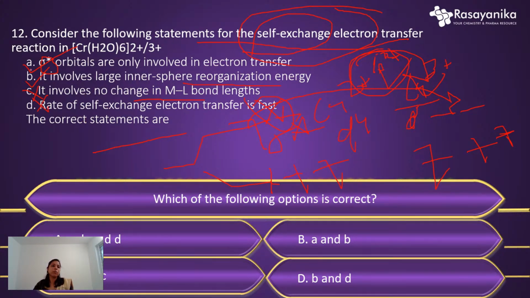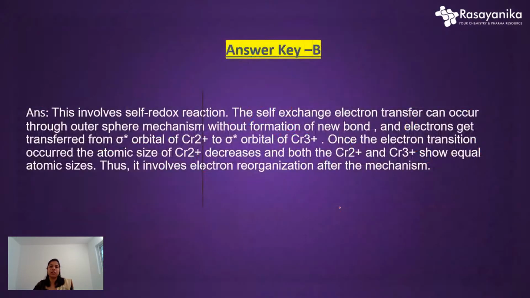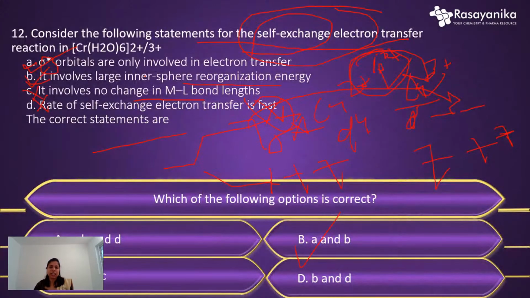So the correct statements will be A and B, which means the correct option is option B. This explanation is what I have written here and explained here. I think it is clear to you right now. Option B is the correct option, statements A and B. Clear, everyone?